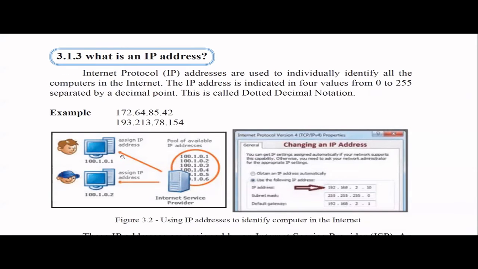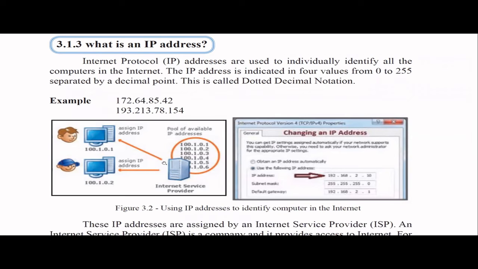So I talked a lot about it. Now here in this picture, you can see we have internet service providers. Who are internet service providers? Mobitel, Dialog, Airtel, Hutch, right? These are the Sri Lankan internet providers who provide the internet connection and other services. They will have a pool of available IP addresses. So when you connect, an IP address will be assigned. Another person can join, and that person will also be given an IP address. So you can see here, the IP addresses are taken from a pool. So definitely your IP address will be changing. It's not a static one, right?